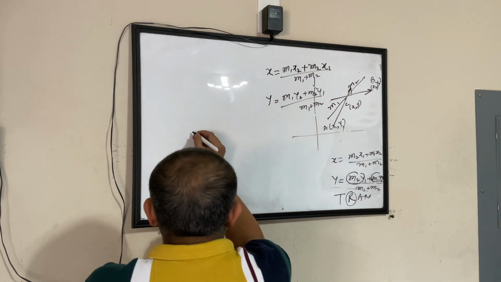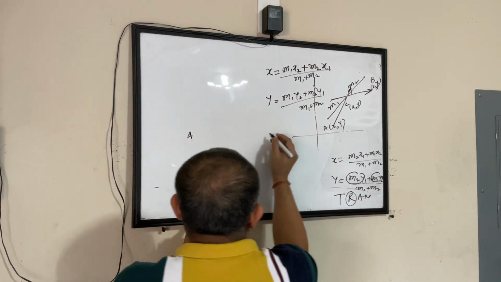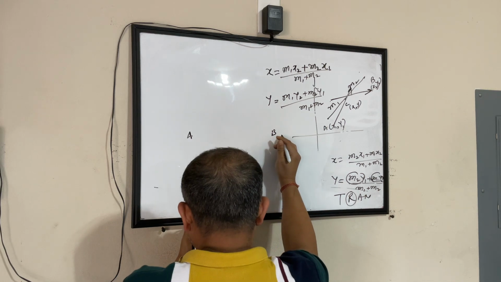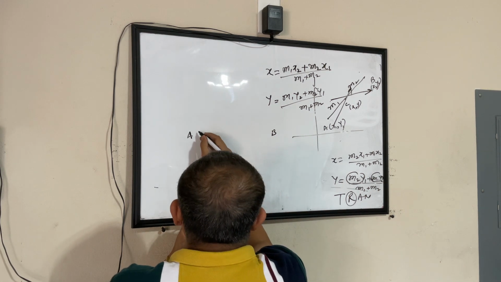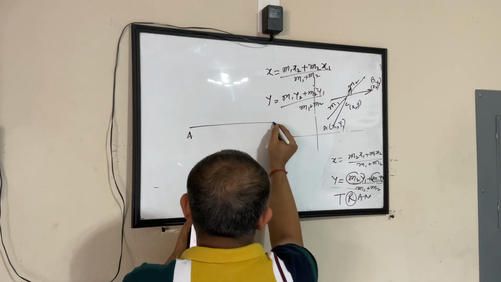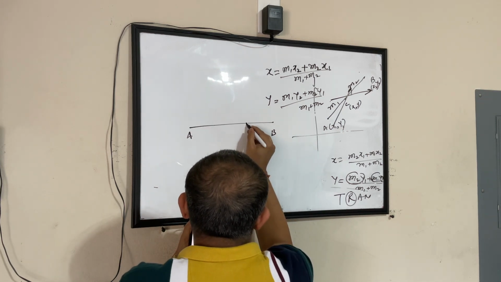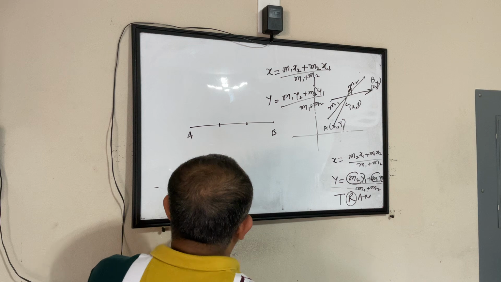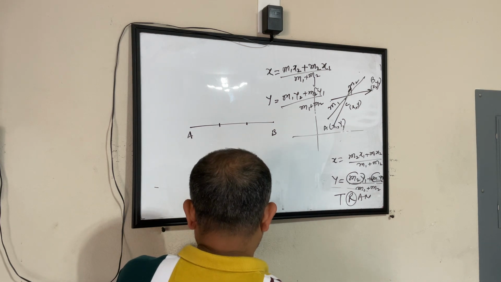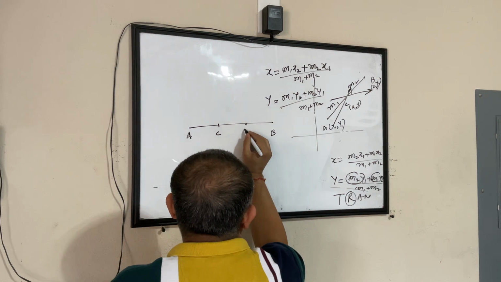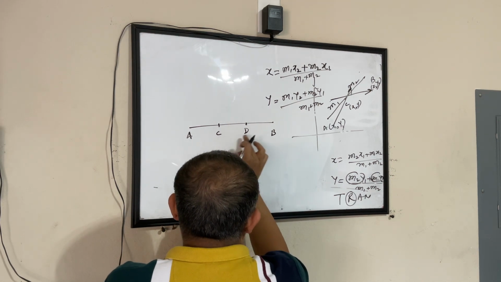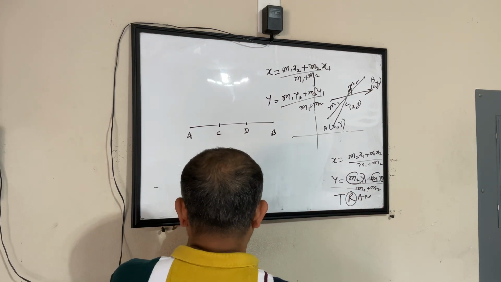So let's say point A is this, point B is this. It says, find the coordinates of the points of trisection. So if you join A and B, trisection means you are making it into three equal parts. Find the coordinates. So let's say this is C and this is D. We have to find out the coordinates of C and D. Okay, that's what it says.